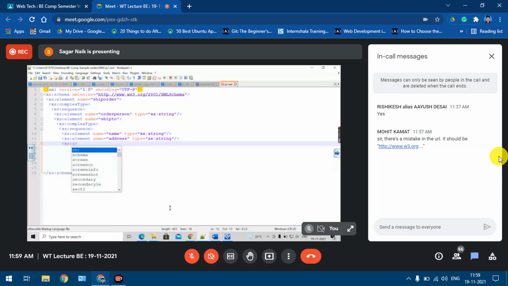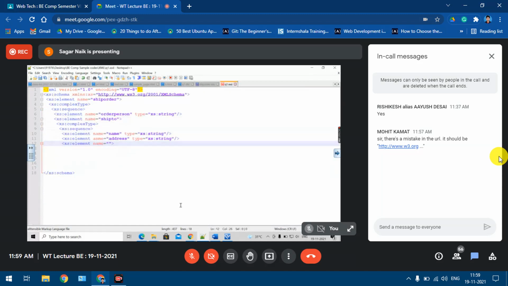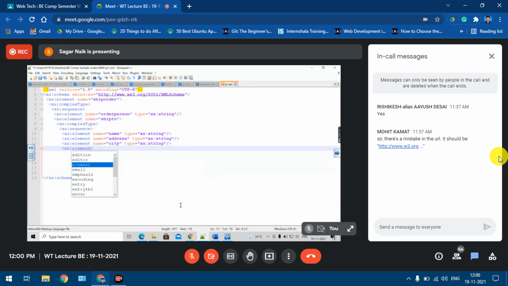Then what? Name, address, city, and country. xs:element name equal to city, type equal to xs:string. And what is the last element? Element name equal to country. Again type equal to xs:string.